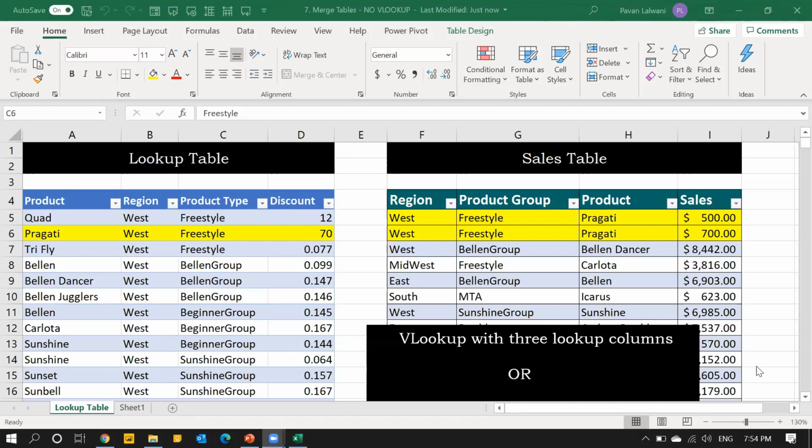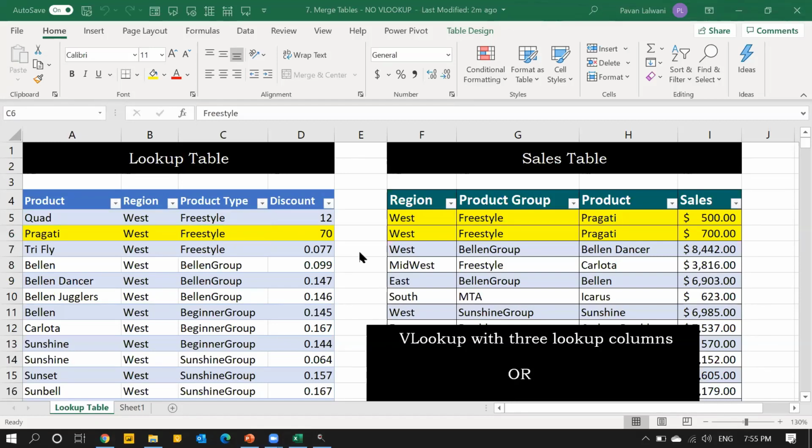Want to transfer this discount column to the sales table by using this VLOOKUP. So VLOOKUP command and then it's difficult, right? I mean, straight away I can say difficult. First, you have to think about the logic and the formula. 3 columns, very difficult. 3 button clicks, 4 button clicks, and you'll get the answers. 4 button clicks. How to do that? I'll do it 2 times because it's very important.